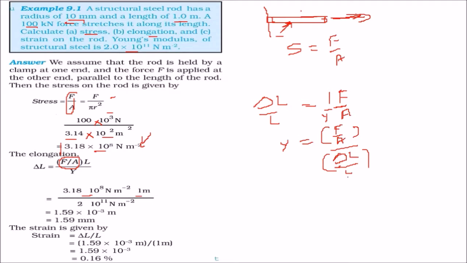And the strain, of course, is this one. Strain is given by delta L by L. Delta L we just found out, L is given as 1 meter. So this is around 0.16%, or this is the value. Okay.